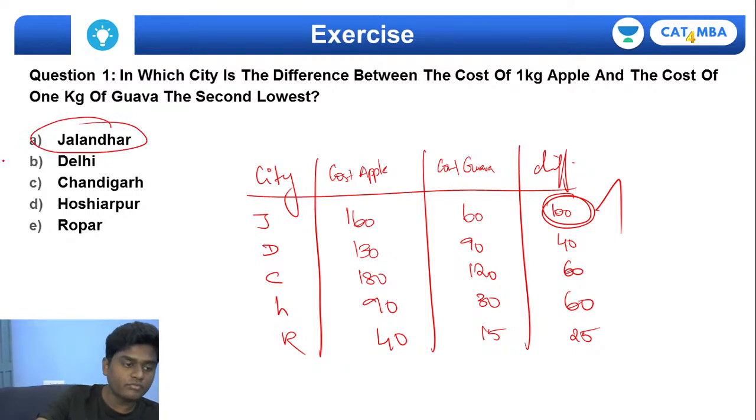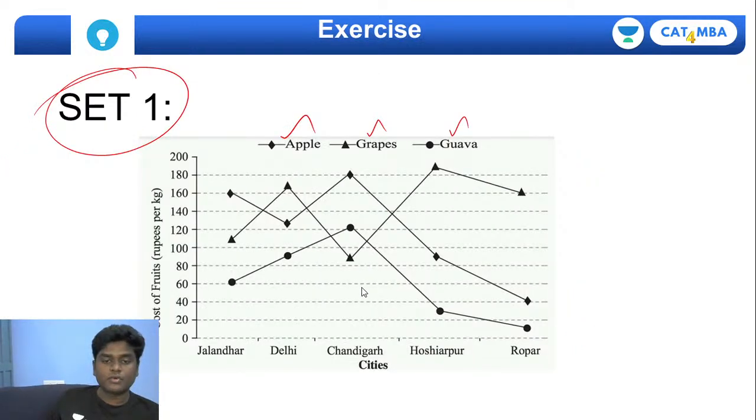So this is one way of doing it, guys. But the other way, just by looking at the line graph itself, you can come to a conclusion that if you try to see the gap between the Apple symbol and the Goa symbol, definitely the gap is huge in Jalandhar from the rest of the cities, right? So definitely I can say that Jalandhar has the maximum difference between the Apple and Goa cost per kg. Okay, clear?